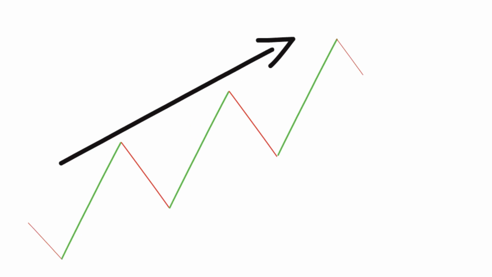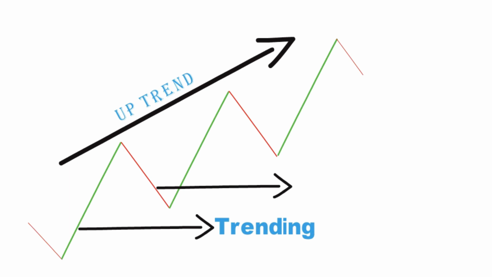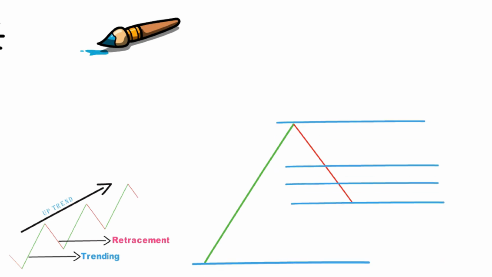This is an uptrend, this is a trending move, this is a retracement. So in this uptrend, if we need to enter, where is the correct entry? The correct entry is at the retracement level. Just calculate simply with Fibonacci retracement. It becomes simple because we learned about the Fibonacci series and ratios. After applying Fibonacci retracement, we get these levels: 23%, 38%, 50% and 61%.